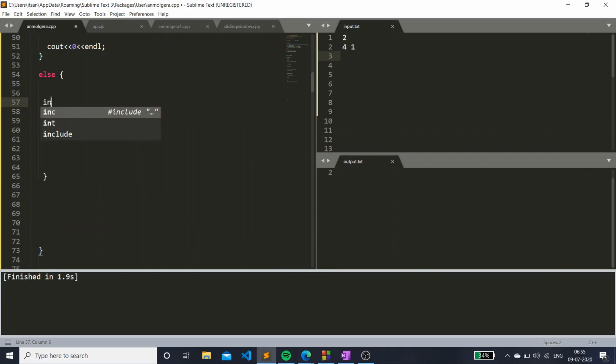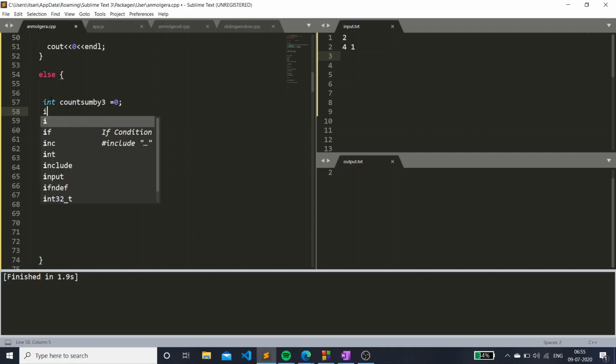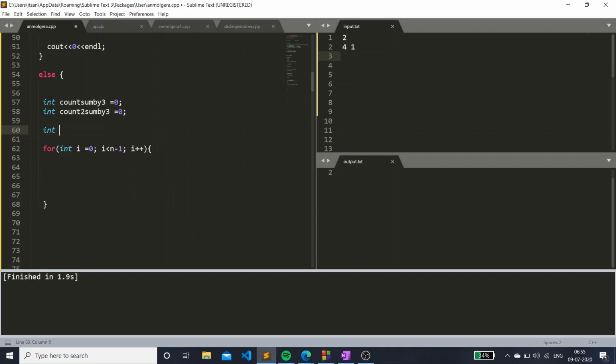Just take int count sum by 3. Let's take this variable, int count 2 sum by 3. Let's take this and basically take s1 equal to 0.